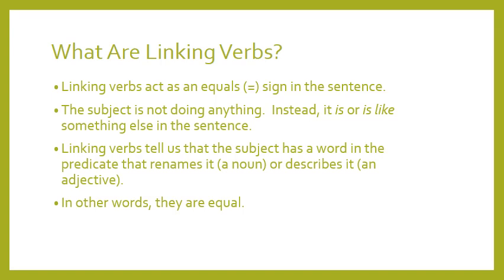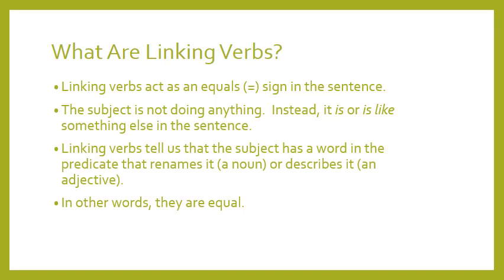Again, I will repeat, the linking verbs here do not show actions. In other words, the subject in the sentence is not performing a physical movement. So what is the function of the linking verb here? It links.